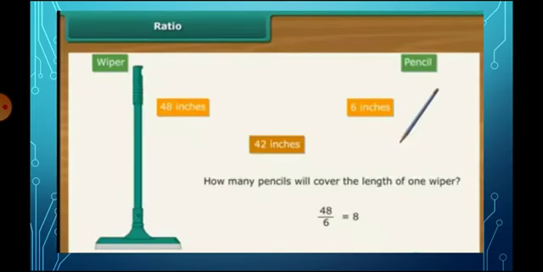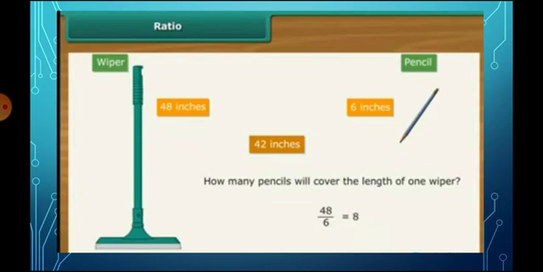Now the ratio. See the wiper and the pencil. The wiper is 48 inches and the pencil is only 6 inches. What is the difference between the wiper and the pencil? We subtract 48 and 6, and we get 42 inches, right? Now, how many pencils will cover the length of one wiper?